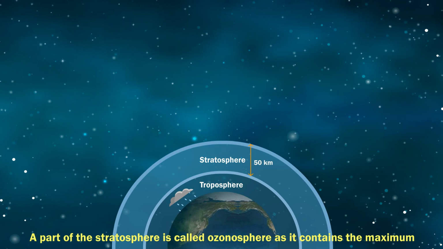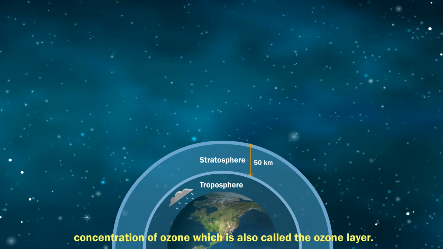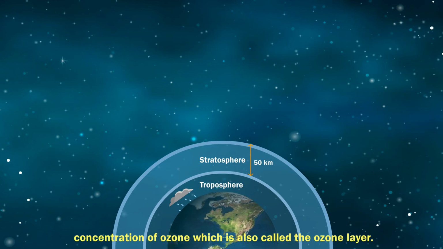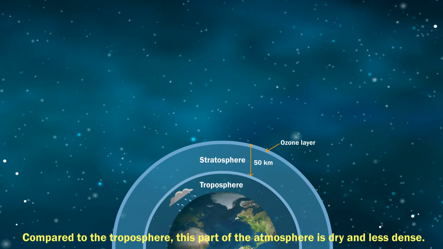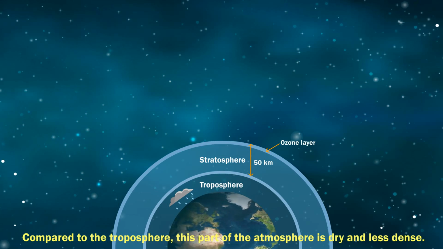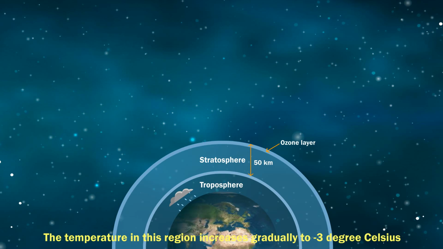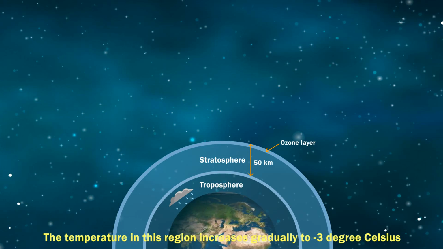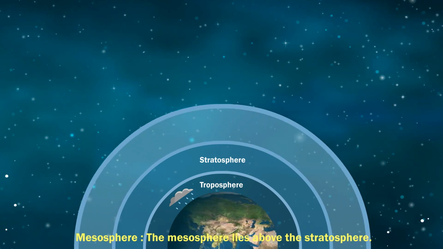A part of the stratosphere is called ozonosphere as it contains the maximum concentration of ozone, which is also called the ozone layer. Compared to the troposphere, this part of the atmosphere is dry and less dense. The temperature in this region increases gradually to -3 degrees Celsius due to the absorption of ultraviolet radiation.